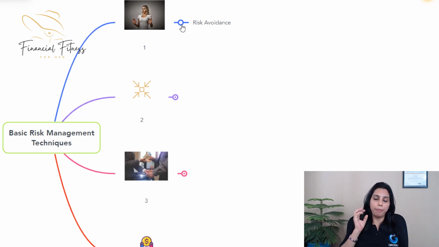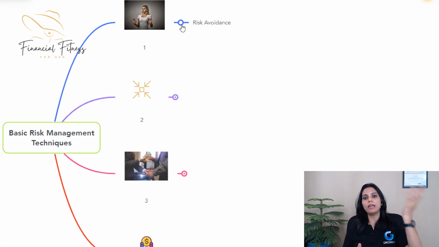So risk avoidance is best for those kinds of risk which do not have major impacts in your life. Suppose you are trying to invest your money into the stock market and you understand that the stock market has 30% risk, which means that if you invest 10,000 rupees, your 10,000 can go down to 7,000. And you say that I am not okay with this kind of risk. In that case, you can choose to avoid that risk altogether and invest your money into some other instrument. But you need to understand the risk with any instrument.